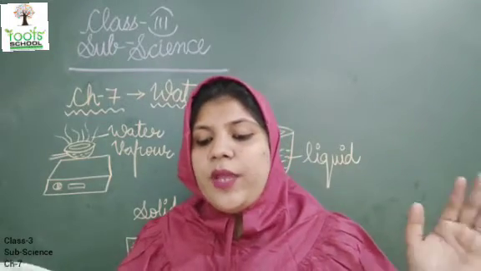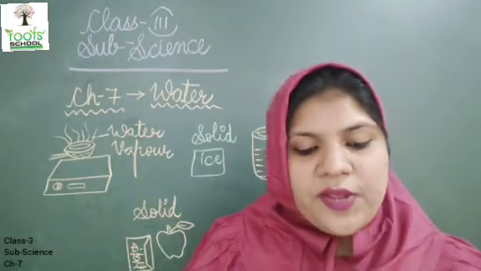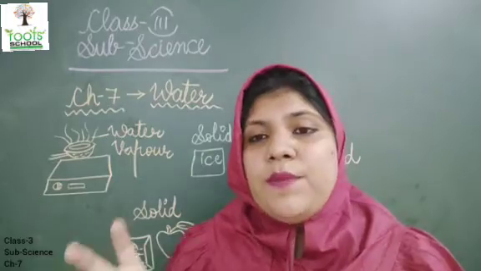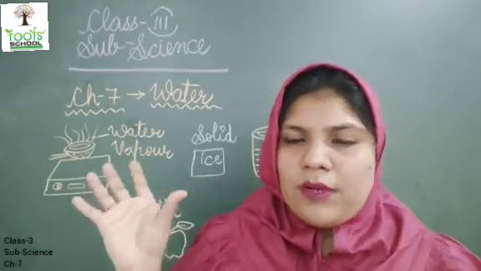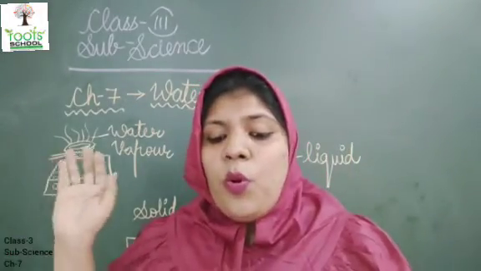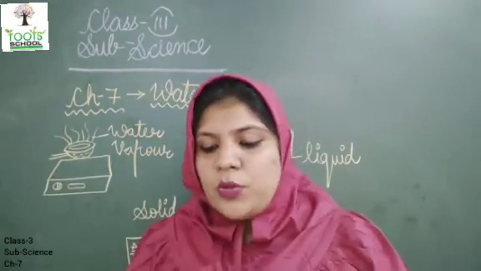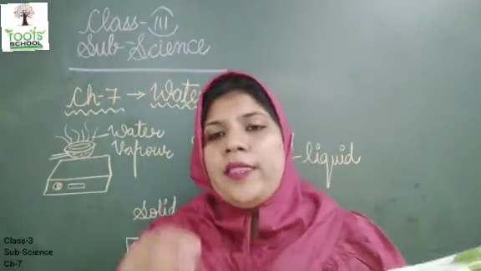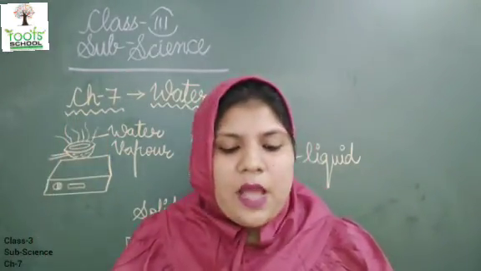Sometimes the air is very cold. Then the water in the clouds freezes and it comes down in the form of snow. Sometimes when the air is very cold the clouds become snow. So we get the rain as snowfall. So the water on the earth keeps moving in this cycle, and it keeps coming to us.